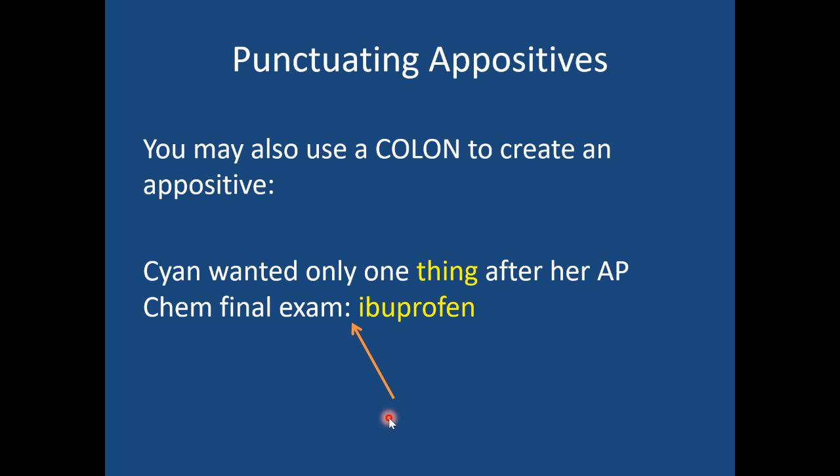And here's another one. You can also use a colon to create an appositive. Cyan wanted only one thing after her AP Chem final exam: ibuprofen. Well, in this case, you could use a comma if you wanted to. But this time, I think a colon's even better. It's renaming that word thing. And so we put a little colon there to introduce that appositive at the very end of the sentence. The one thing I didn't add in is a period. That's kind of narrow-minded on my part, isn't it?